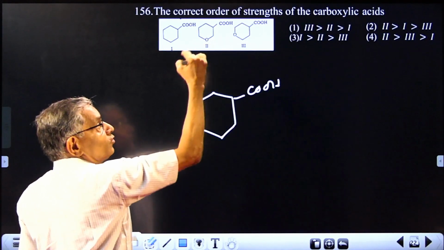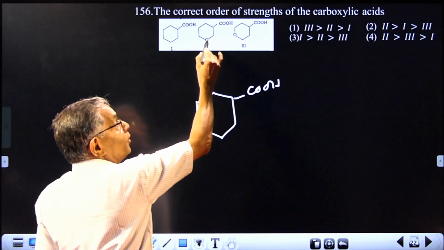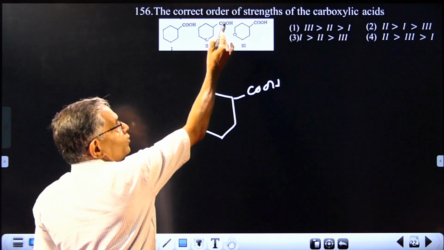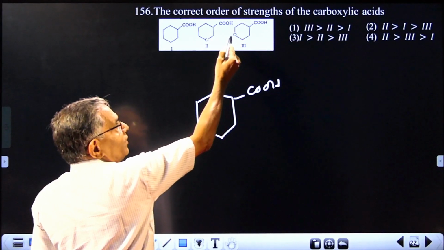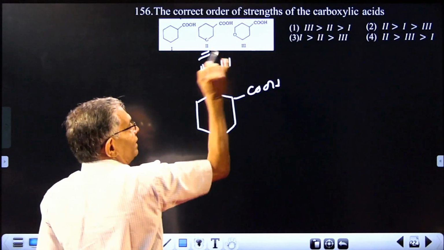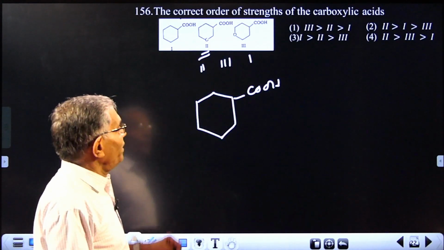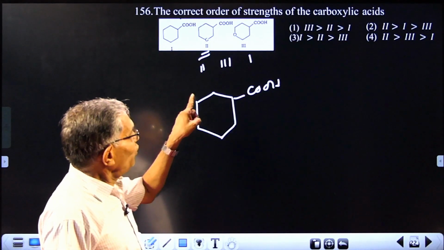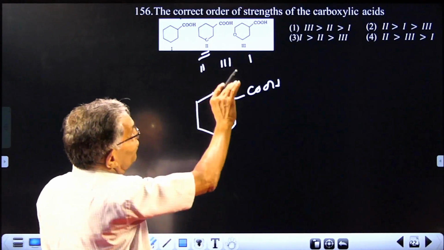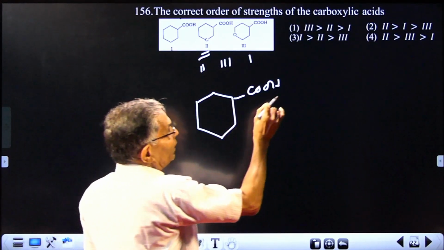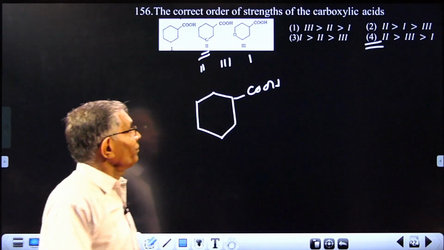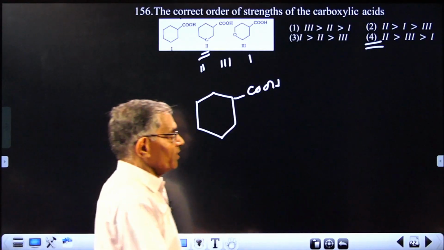But out of this, which will be more acidic? The group should be nearer to COOH to have more effect. In this case, oxygen is nearer to COOH, and in this case it is slightly far away. So the most acidic will be 2, then 3, and finally 1. Most acidic 2, so 2 greater than 3, greater than 1. If the question is the correct order of strength of the acid, it should be 2 greater than 3, greater than 1, which means the answer is 4. Simply based upon the minus I effect of oxygen.